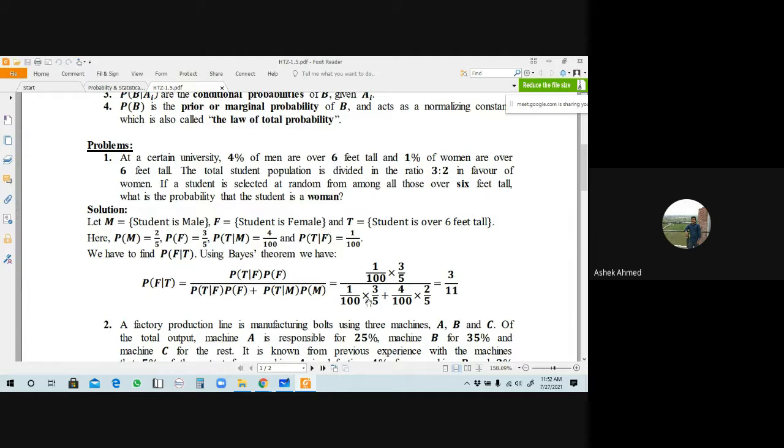This is given here: t given m is 4 by 100, and probability of m is 2 by 5. If you write these values here and evaluate, you will get the next result, which is 3 by 11. Understand?